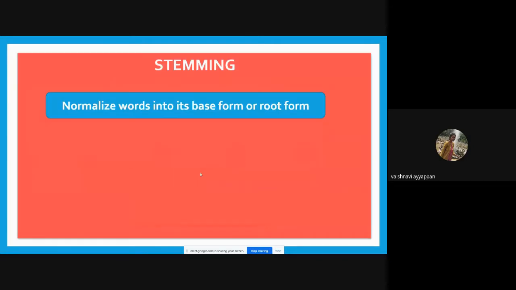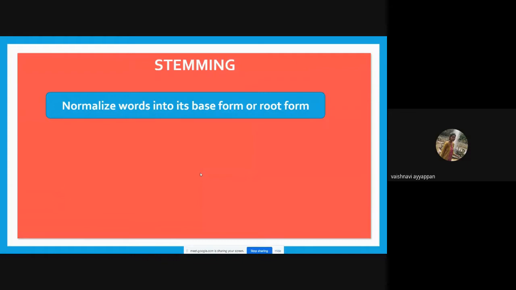Next is stemming. Stemming means we are going to normalize the word into its base form. There is a sentence and we have first tokenized it. After tokenization, each word will be taken for the stemming process. The word will be converted to its base form, that is, its root form.